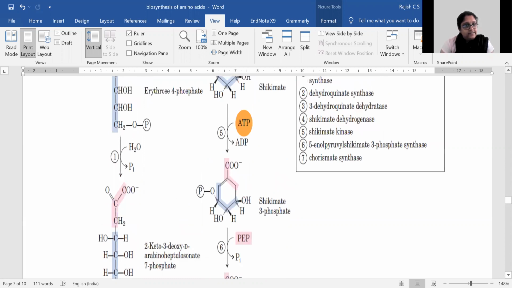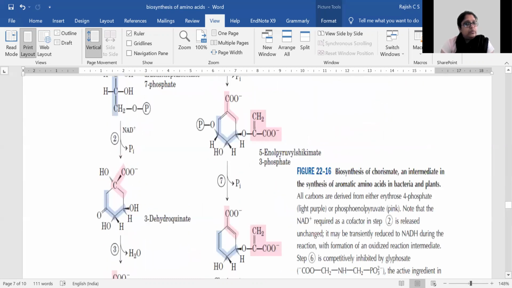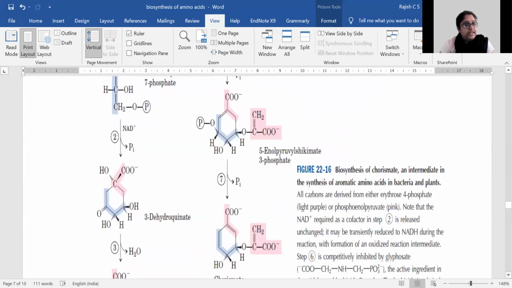Once that is there, next is the formation of 3-dehydroquinate, which will be formed by 3-dehydroquinate synthase. That will lead to the usage of NAD plus and removal of one inorganic phosphate.